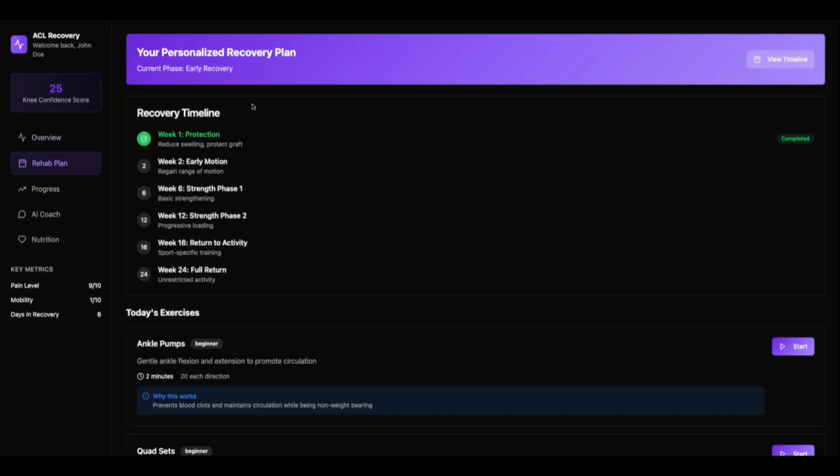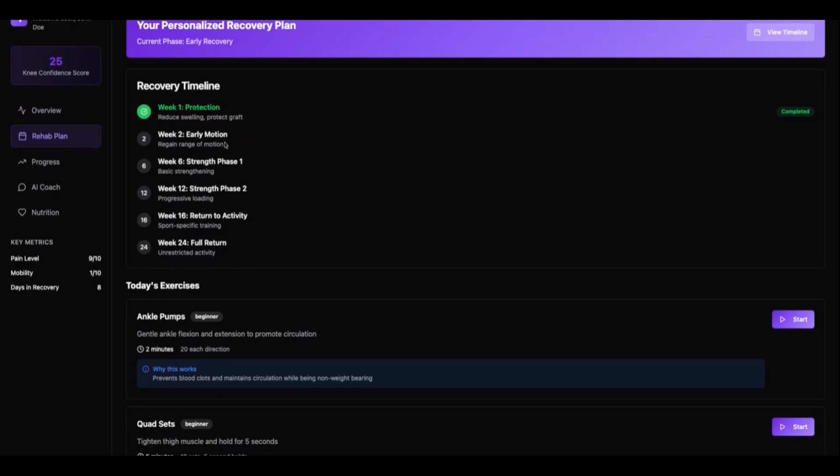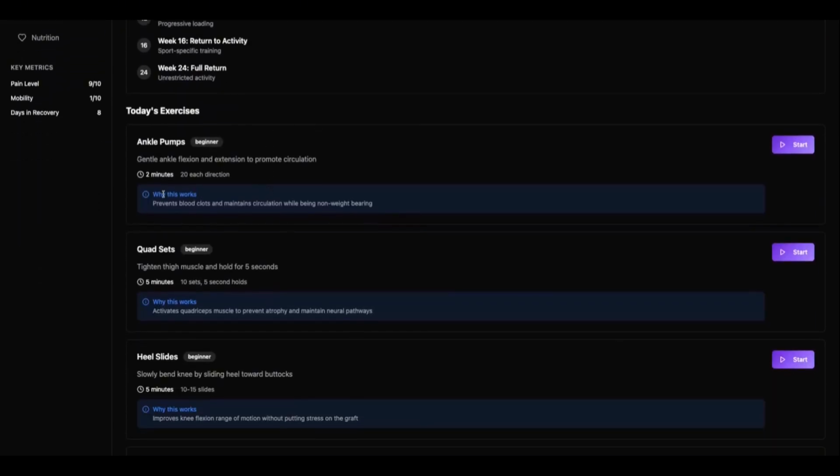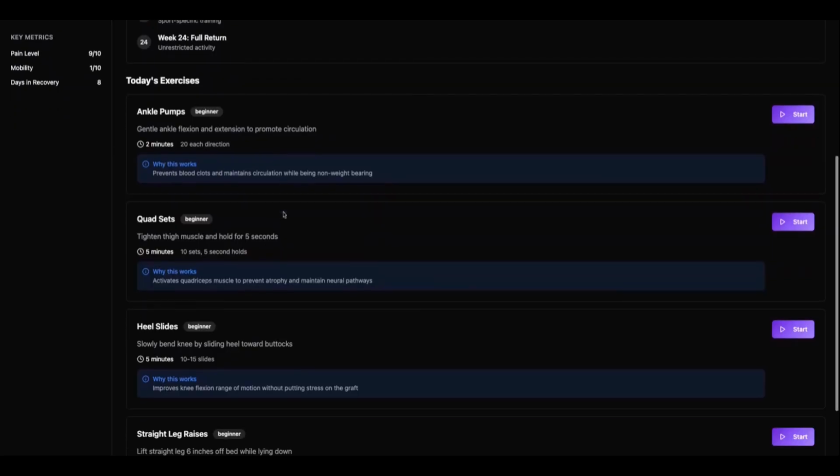So this is a little bit more detail on how you're recovering, week over week, how you're doing, what the goal of the week is, and in this case, your exercises for today. One thing we can also do is explain why a given exercise works at a given point. What's the point of these exercises at this point, and what are they actually doing?